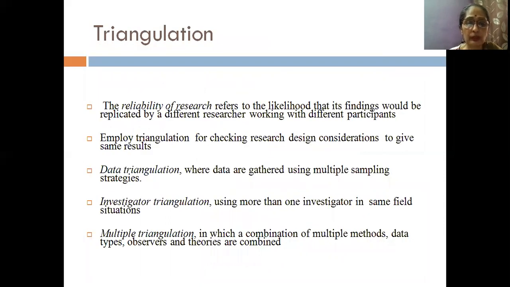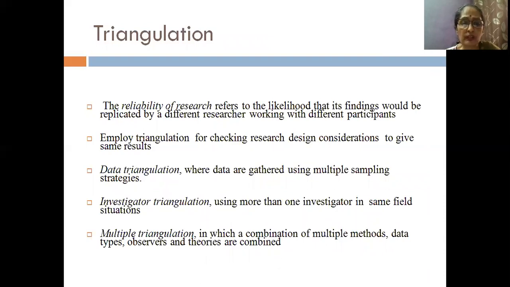So it is very, very important that we do the data triangulation. We can check on this by using a number of methods and getting to the same kind of information, whether we use focus group discussions, or we have the observation method, or we do an in-depth interview of a specific individual. We come to the same information. So that is data triangulation, getting to similar data by using a multiple mix of methods of qualitative research.